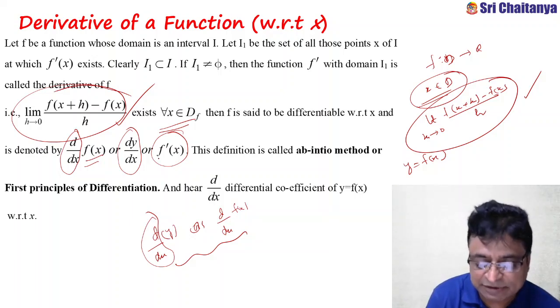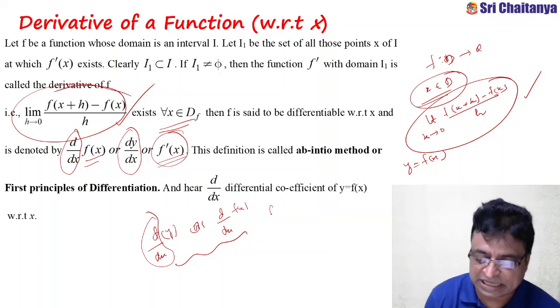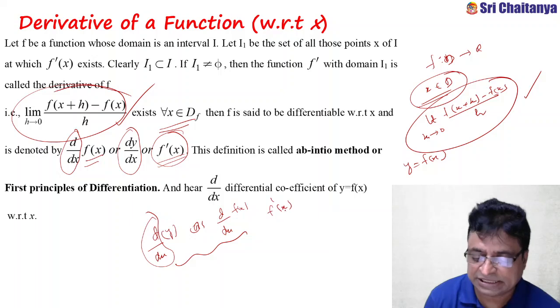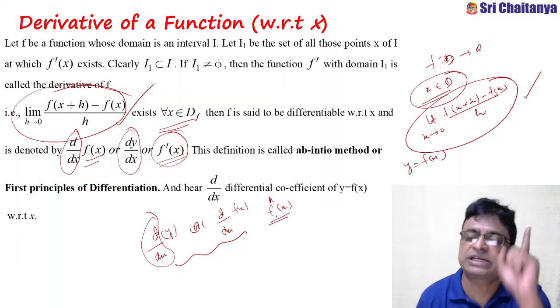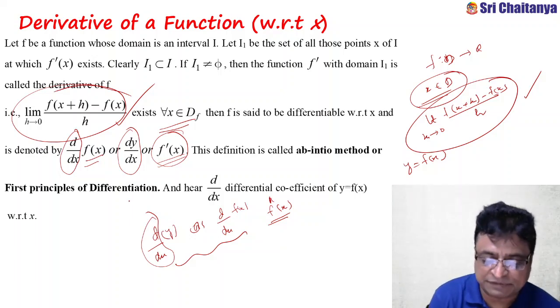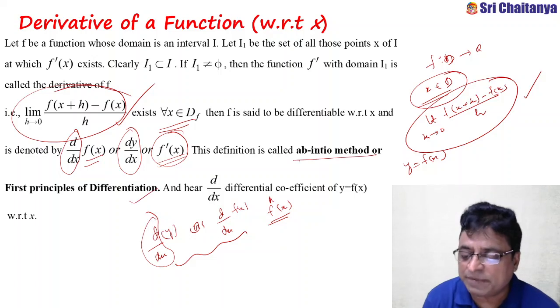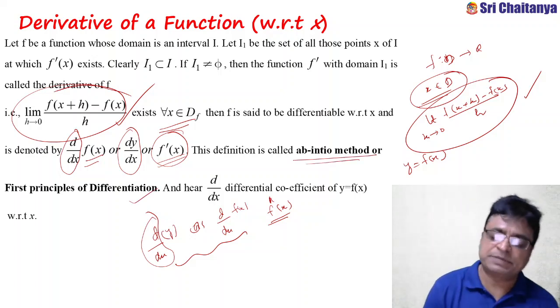Since your function is y equal to f of x in the variable x, we represent that simply as f dash x. This is the first derivative. d by dx is called the first derivative. That's why I have represented f dash. This is called the first principles of differentiation, or the ab initio method of differentiation.